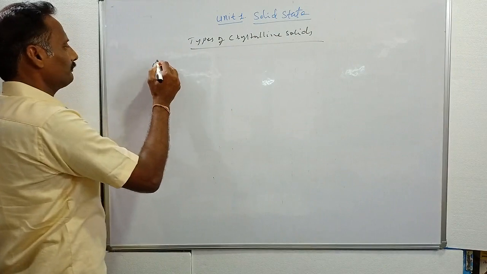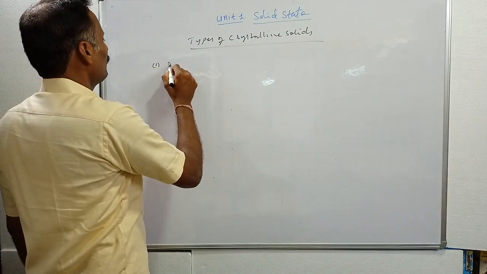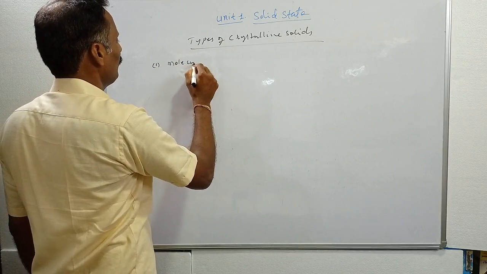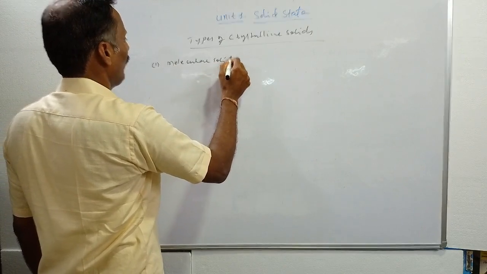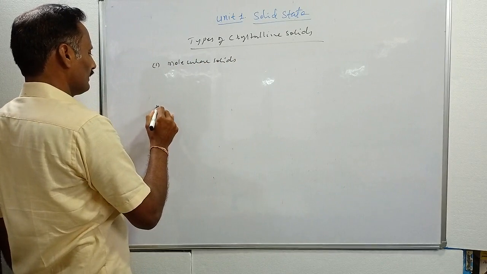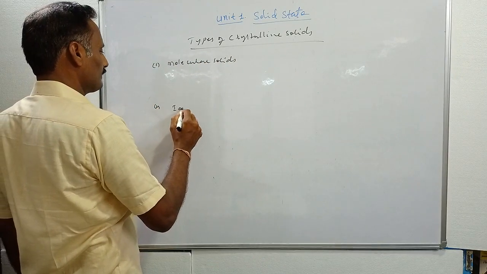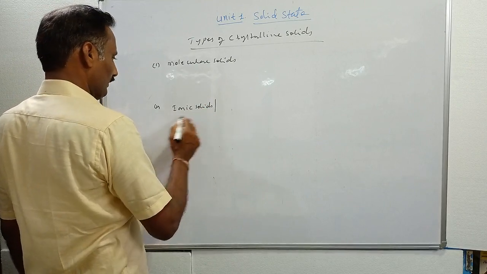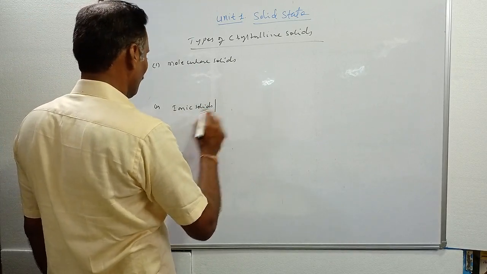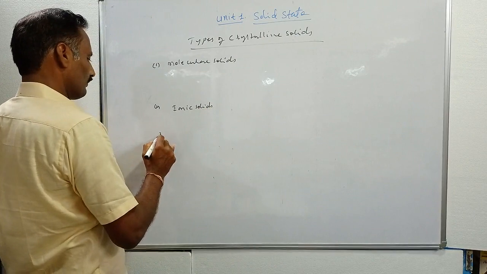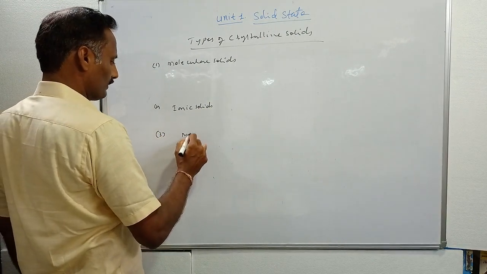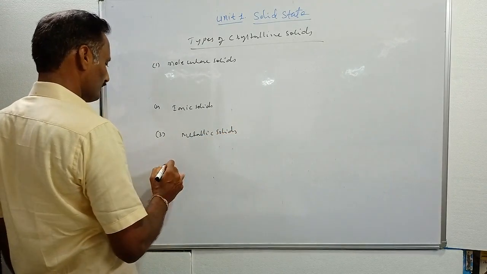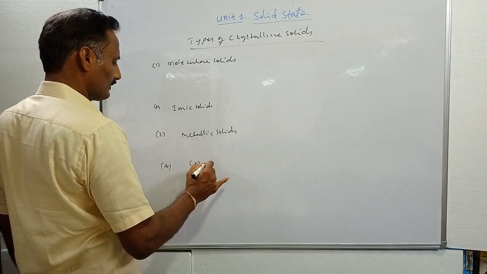First one is molecular solids. The second one is ionic solids. The third one is metallic solids. And the fourth one is covalent solids.